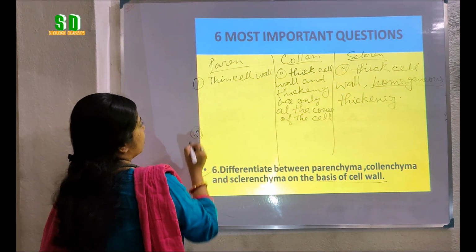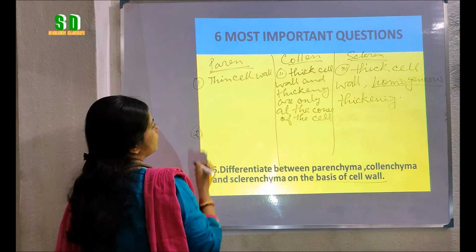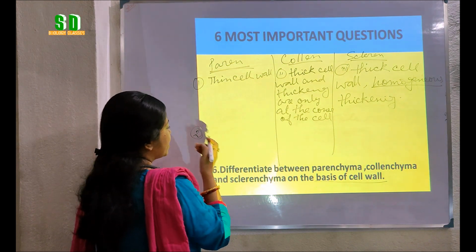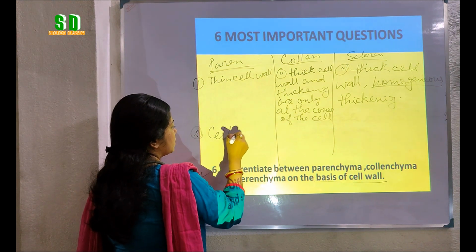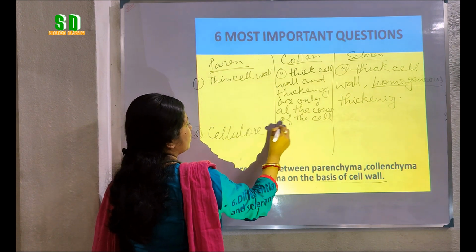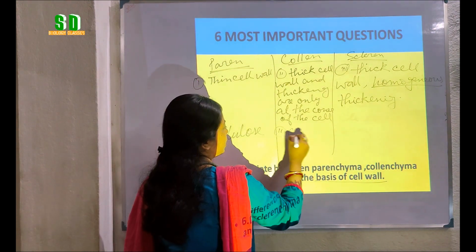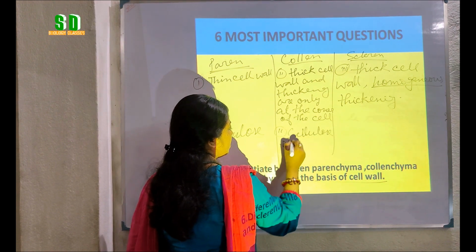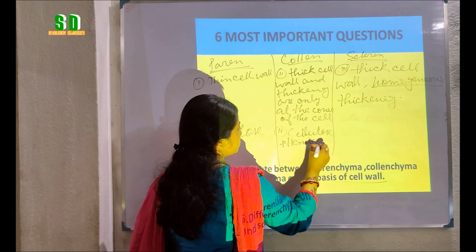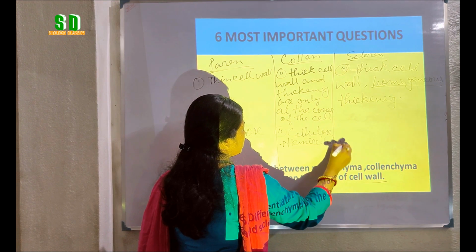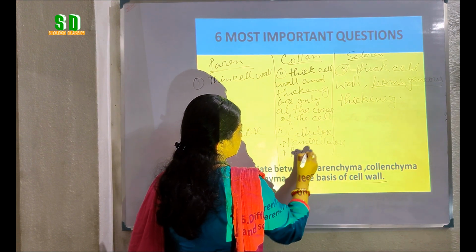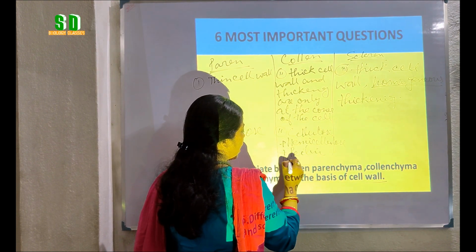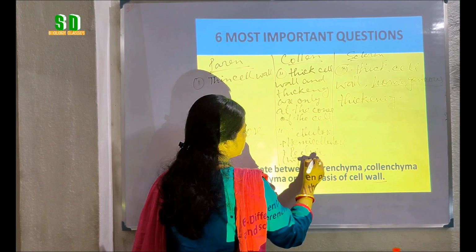Here, the chemical composition of the parenchymatous cell. Chemically, it is mainly made up of cellulose. But in case of collenchyma, we get cellulose, hemicellulose, as well as pectin, and also high amount of water.